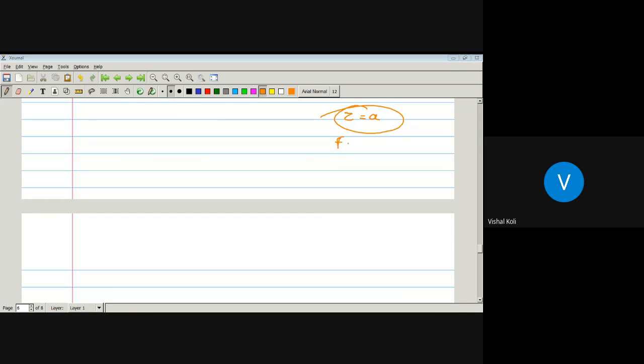A complex number Z equal to A is a zero of the analytic function F when there exists an analytic function G defined from the open ball about A of radius R to C such that F of Z is nothing but Z minus A into G of Z, where G of A is not equal to 0.